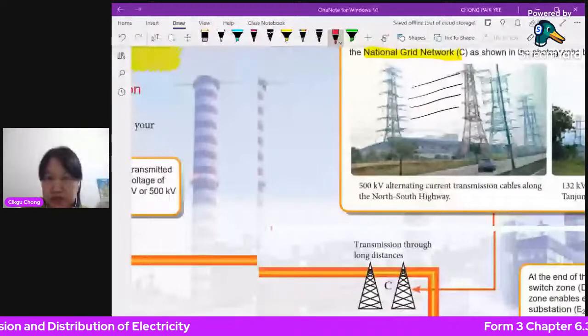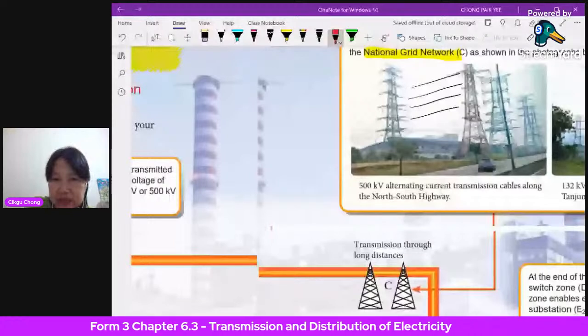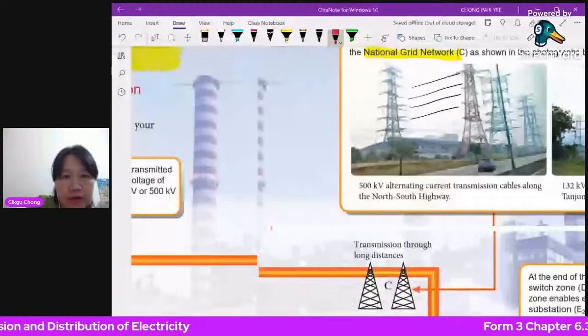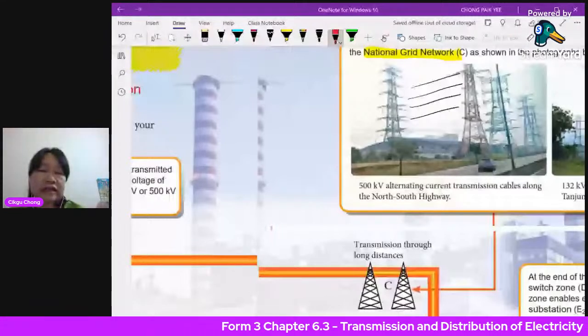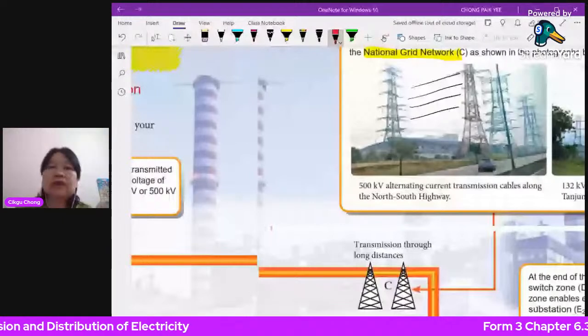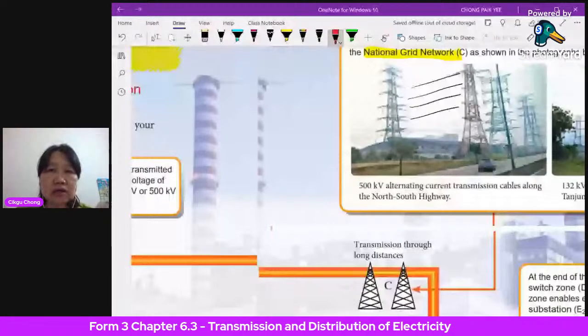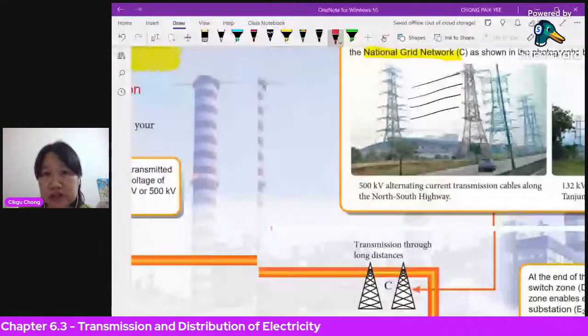You also have the main substation. The main substation here is 275, I mean the voltage is 275 kilovolts. You may need to step it down because you don't need 275 kilovolts, it's too high. Take the factories, for example, in the Kawasan Perindustrian, like Kawasan Perindustrian Silibin, Jelapang or Manglembu. They have a lot of factories there, with very high power motors and machinery. This machinery needs a lot of electricity, a lot of power.